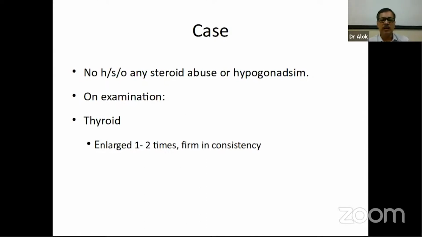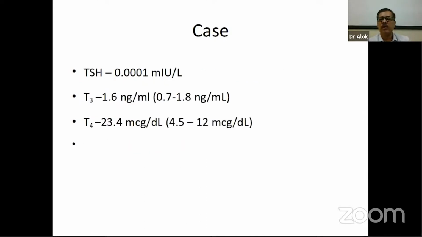His thyroid was enlarged and firm, and when we did the evaluation with the thyroid function test, his T3 was on the higher side, but still in the normal range, and his T4 was almost 2 times that of the normal range for our lab. TSH was suppressed. So we were dealing with a case of thyrotoxicosis. And when we did the technetium thyroid scan, it showed diffuse bilateral mildly increased uptake.